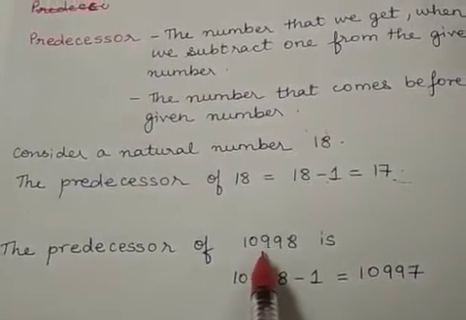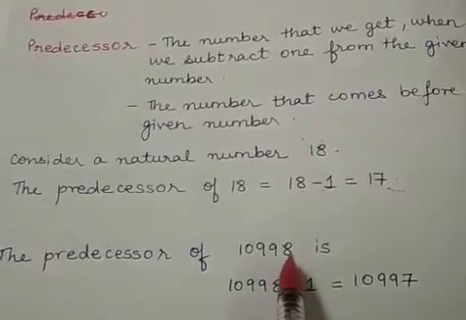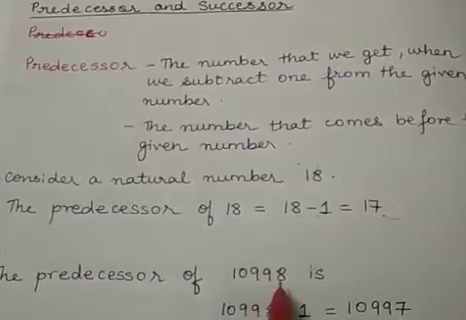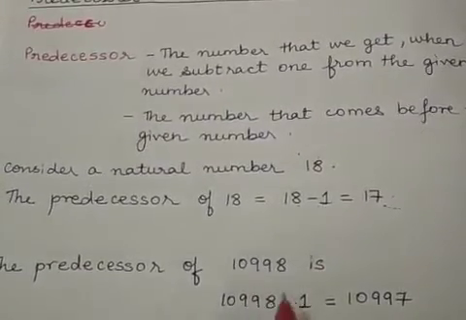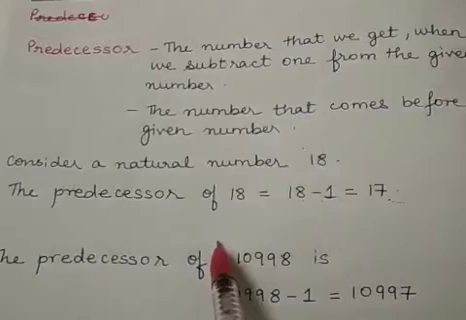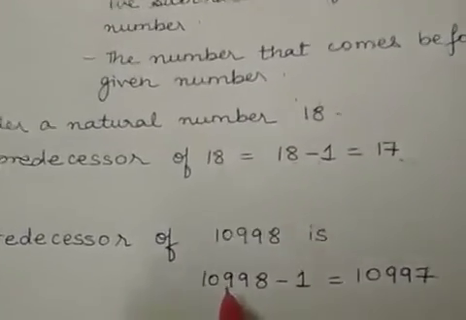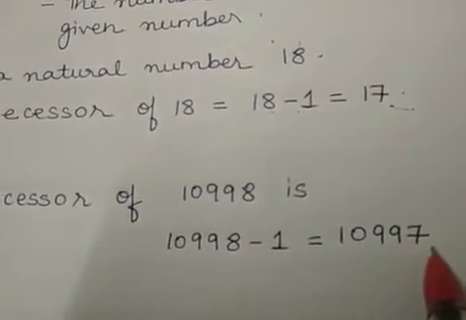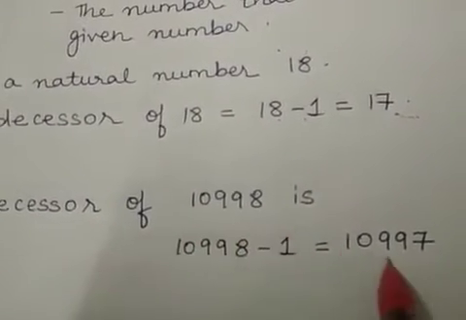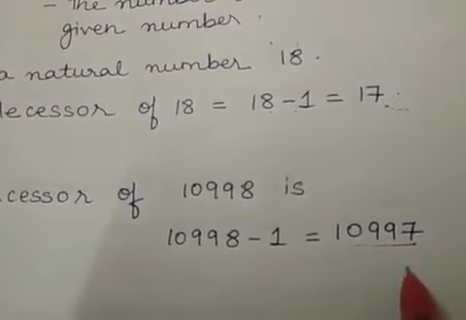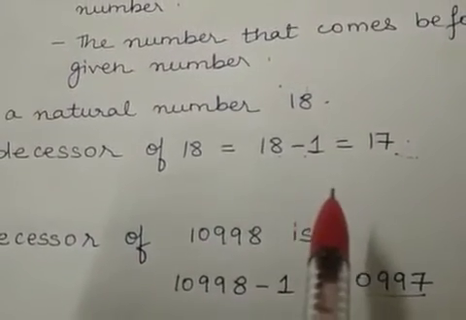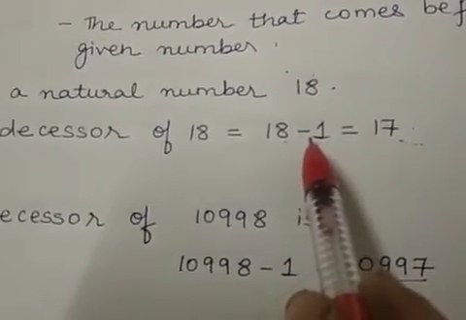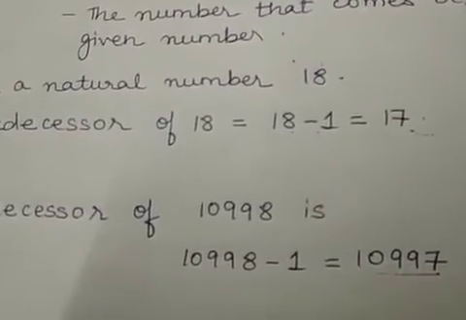If you look at this number, it is 10,998. The predecessor is the number which comes before this. In other words, it is 10,998 minus 1, which is 10,997. So given any natural number, we can find the predecessor of that number by subtracting 1 from the given number.